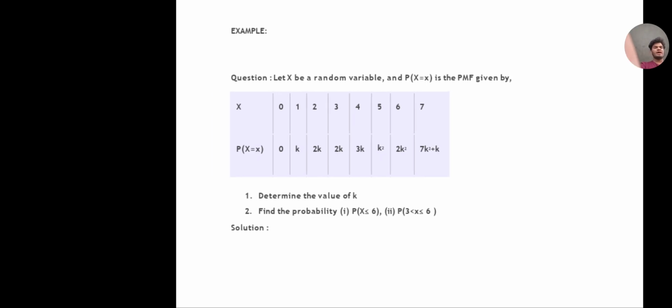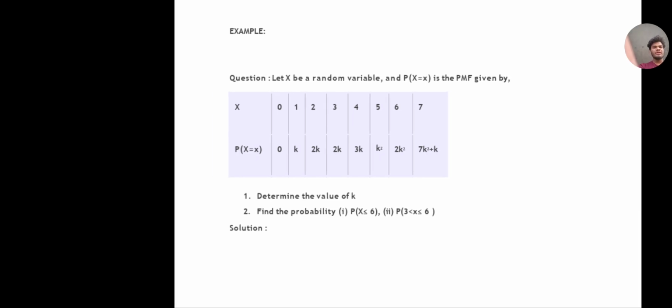So they asked to determine the value of k and find the probability of P of X less than or equal to 6. Second, P of 3 less than X less than or equal to 6.